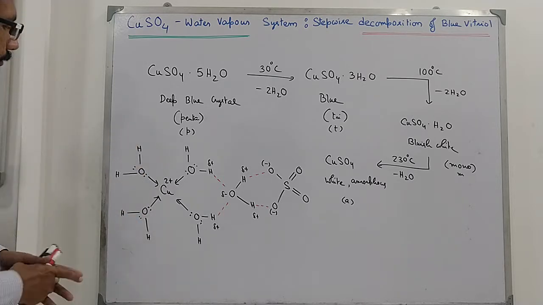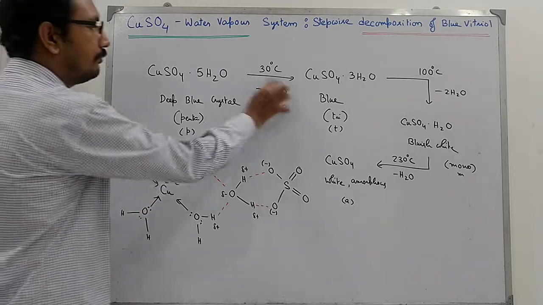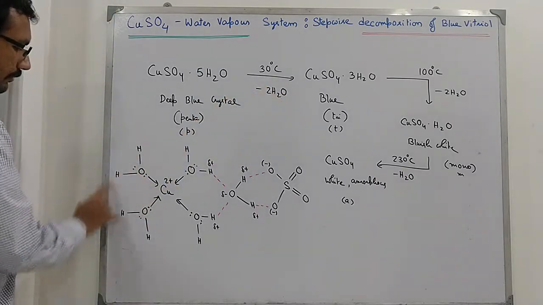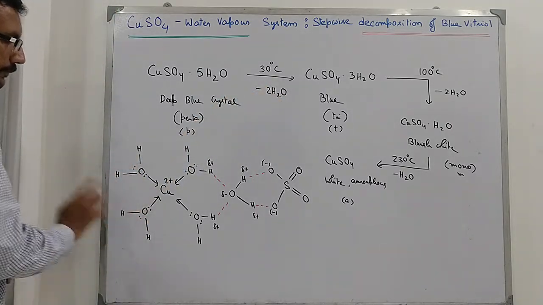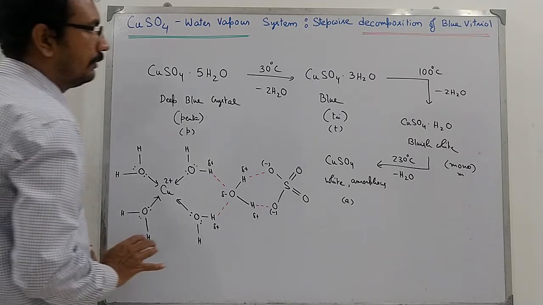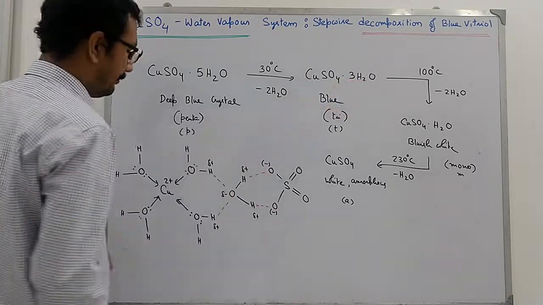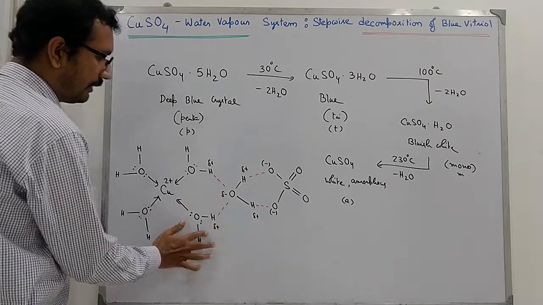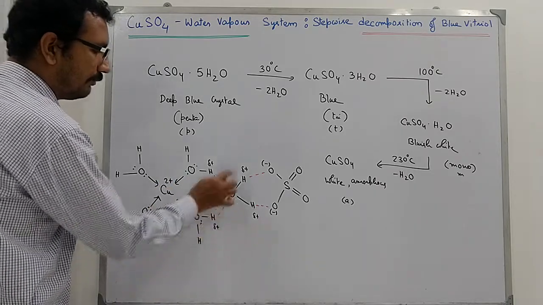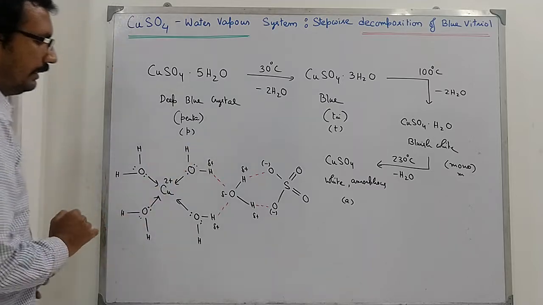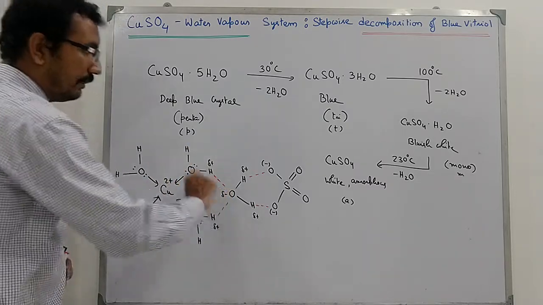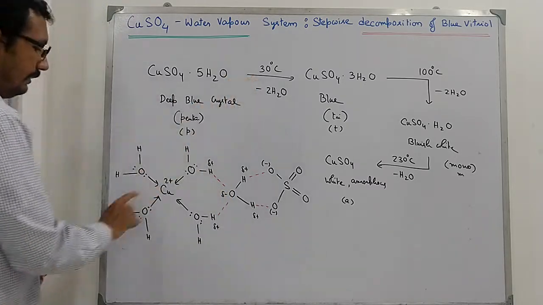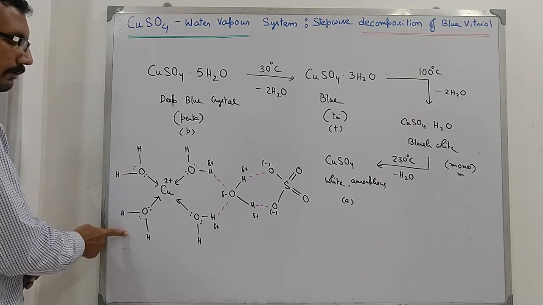Now with further increase in temperature, you see these 2 water molecules are also in hydrogen bonding with the 5th water molecule, so these 2 water molecules require a higher temperature than these 2 water molecules.